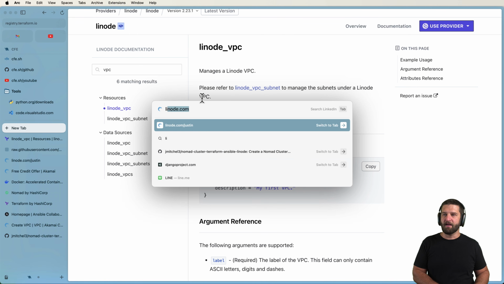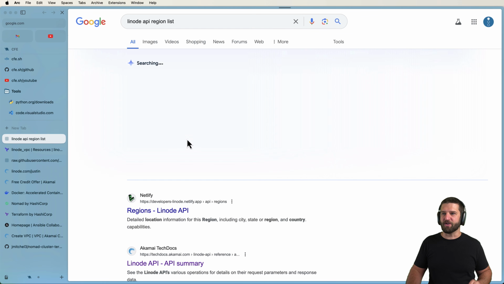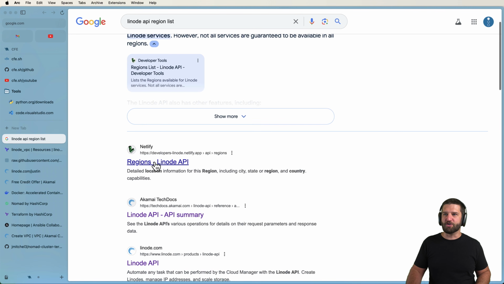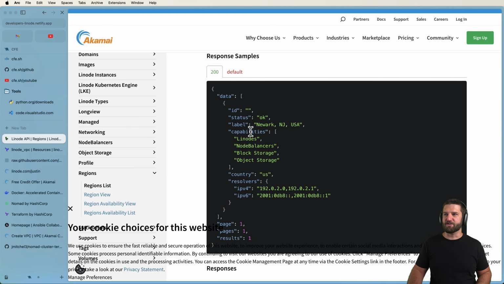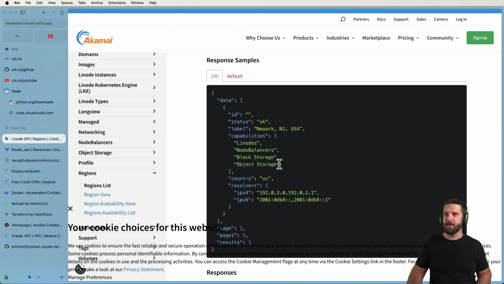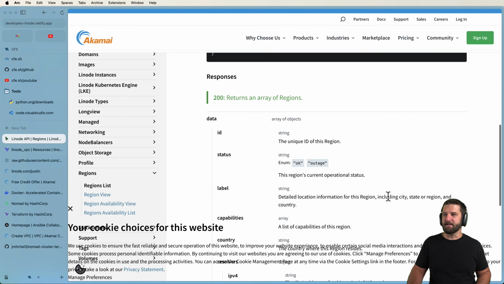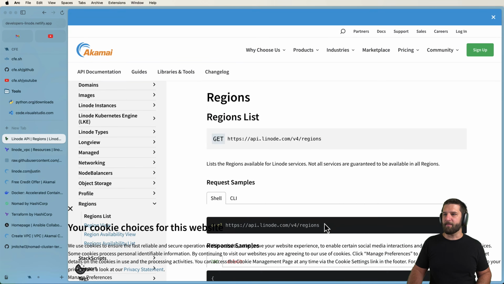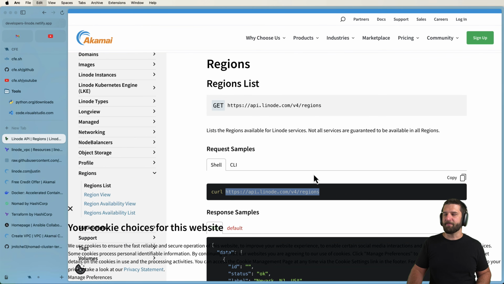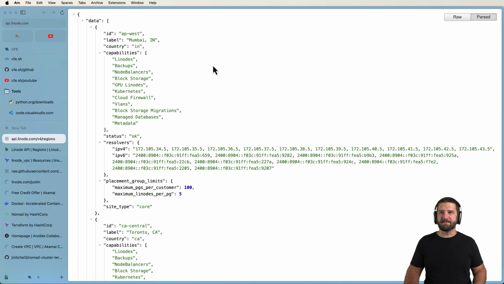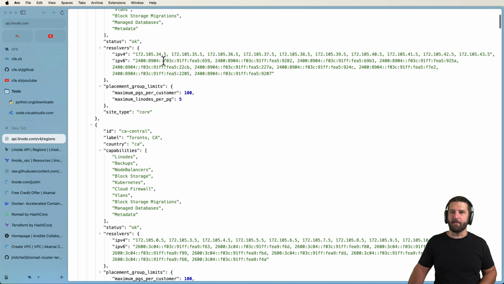So if I did the Linode API region list or something along those lines as far as the search is concerned, we should be able to look for the various regions that are available to us, right? And so if you actually take a look at the docs here, we can grab this regions list here, and I can open that up and then see all of the different regions that are available to us.